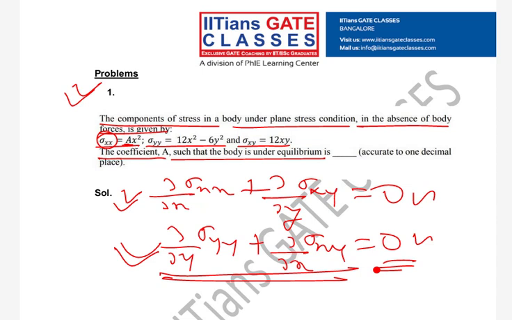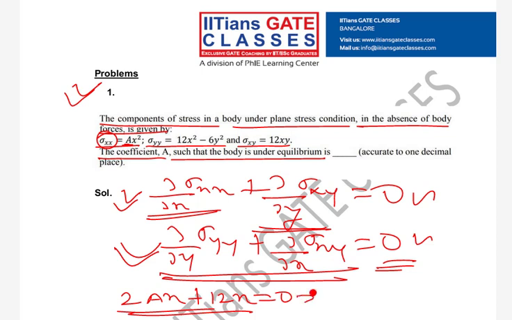What is dou by dou x of sigma xx? It will be 2ax. What is dou by dou y of sigma xy? It will be 12x, and the sum is equal to 0. So what is a from here? It's easy, right? And it came for 2 marks in the 2018 GATE paper. Anyone has any doubt here?